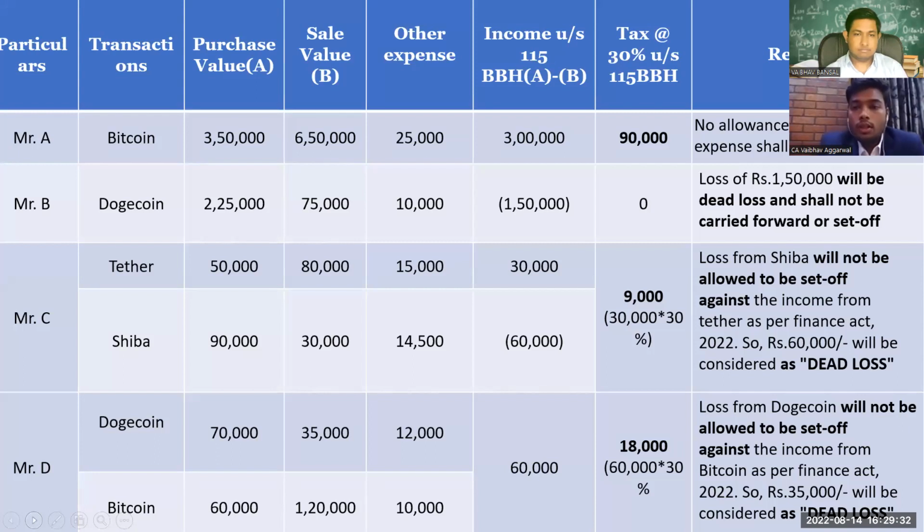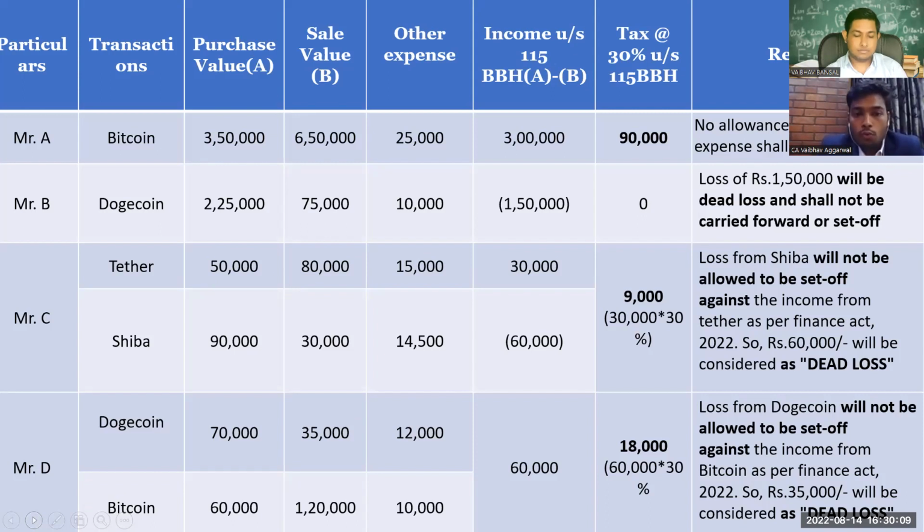Okay, so in the next slide, we have made certain situations to make this section simpler for our viewers. In the first case, Mr. A sells Bitcoin amounting to rupees 6.5 lakhs, whose cost of acquisition was 3.5 lakhs. In this case, the total gain under this section will be 3 lakhs, and the tax rate applicable here will be 30%. One point to be considered is that no other allowances will be allowable as a reduction in this case.